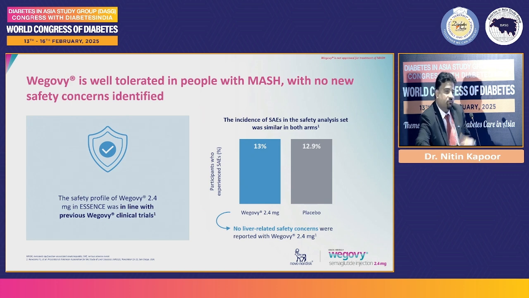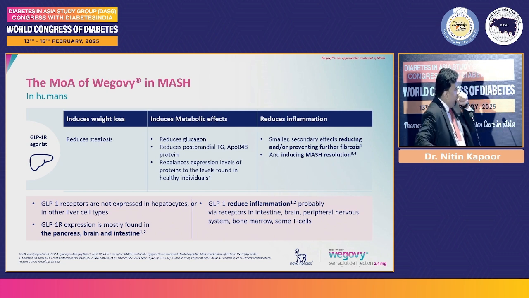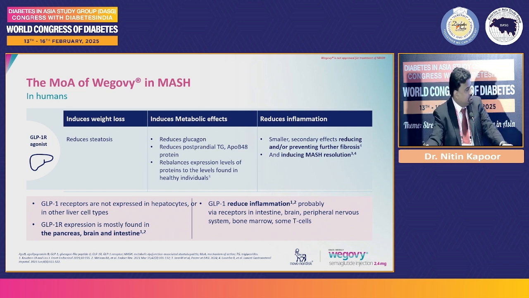What is the mechanism of improving fatty liver with GLP-1, specifically semaglutide? The main thing I think is still the weight loss, because we said 10 kg weight loss with this drug. In the STEP 1 trial, we've seen data for 15 kg weight loss, and that helps. But overall, reduction in inflammation. Several studies have shown reduction in inflammatory markers using this GLP-1 and therefore that also has an impact on improving the fatty liver, also improving the metabolic effects. And all this data that is summarized here is data not from animal studies, but from human studies.